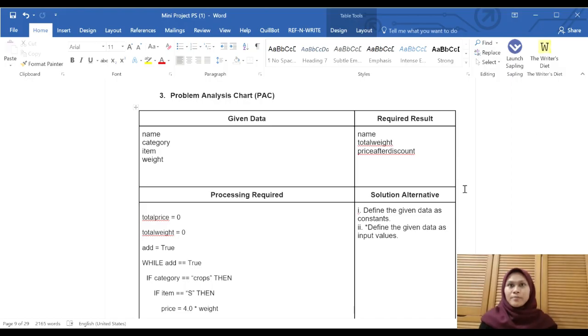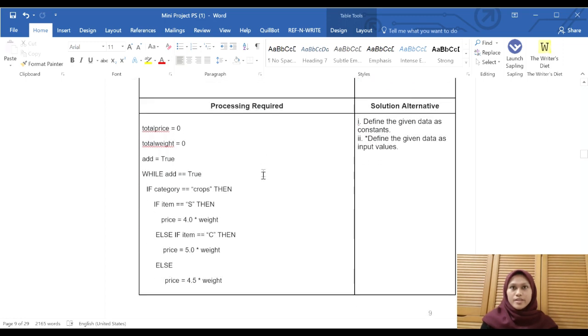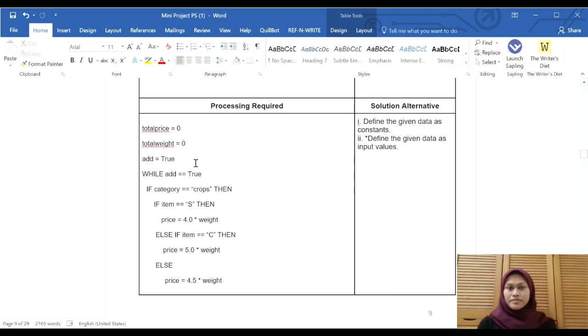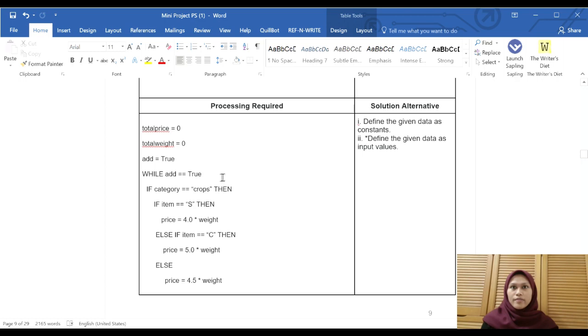Other than that, for the problem analysis chart, PAC, we can see it consists of given data such as name, category, item, and weight. For processing required, we can see we have total price equal to 0, total weight equal to 0, at equal to true, and we have a while condition at equal to true.